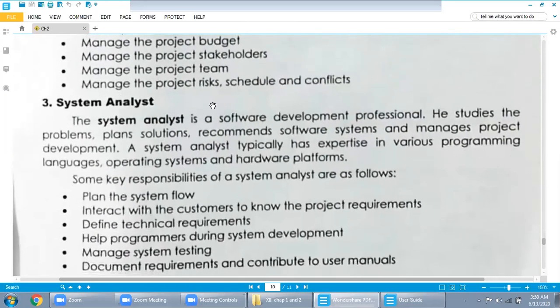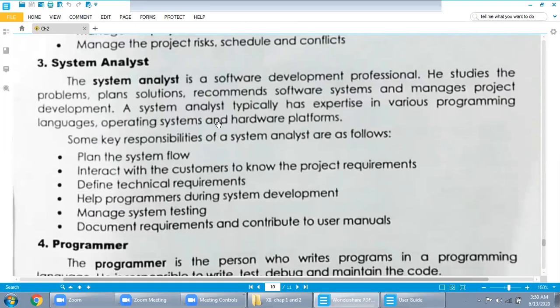Next one is system analyst. Most important in terms of programming, system analyst. The system analyst is a software development professional. He studies the problems, plans solutions, recommends software systems and manages project development. A system analyst typically has expertise in various programming languages. Watch over here, various programming languages. Operating systems and hardware platforms also.